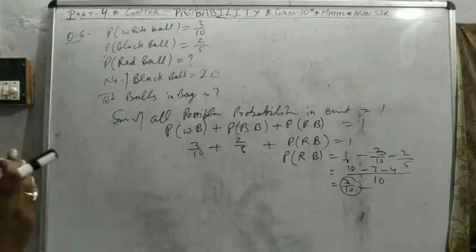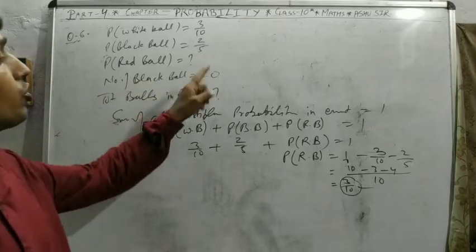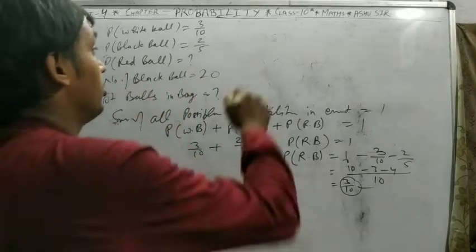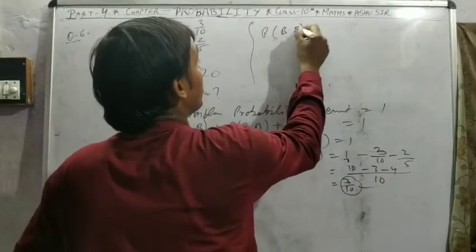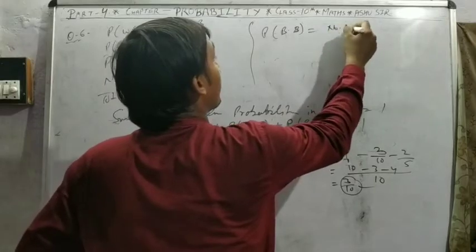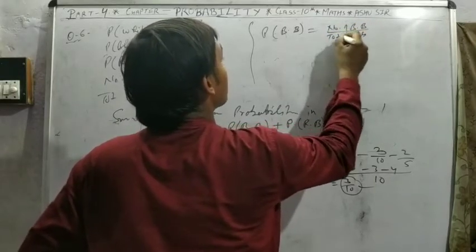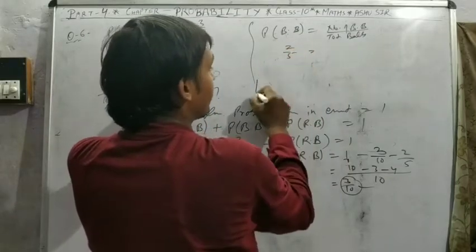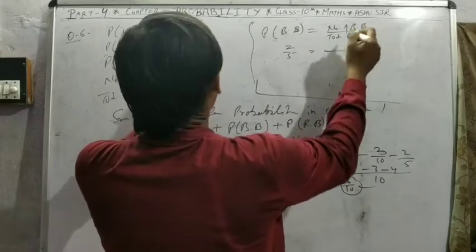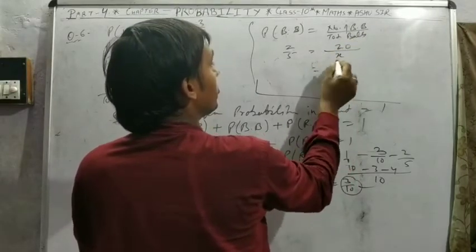So next question, what's the next question? If the number of black balls is 20, what's the total number of balls? So here solve. Probability of black ball is equal to number of black balls upon total balls. Black ball probability is given as 2 by 5. Number of black balls is 20. Total balls not known, call it x.